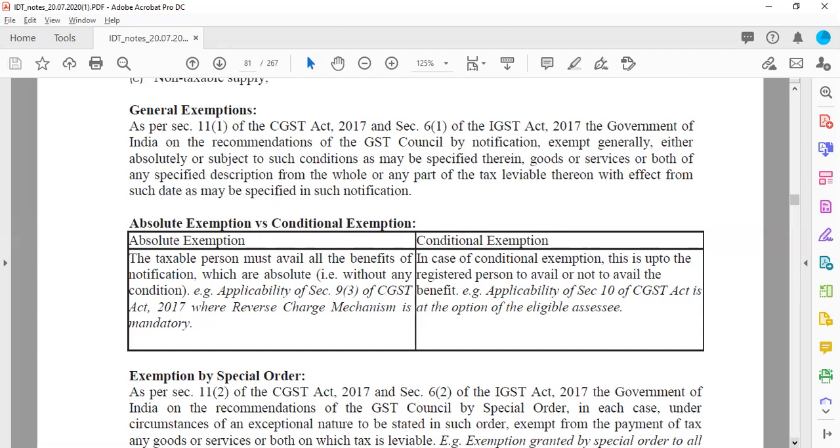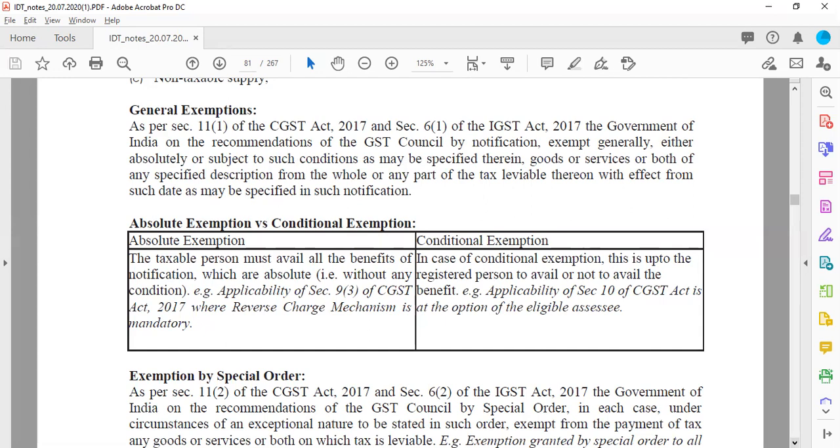So therefore, general exemption talks about certain categories of goods and services where either full or partial exemption would be granted, without any specific clauses or without any specific points.